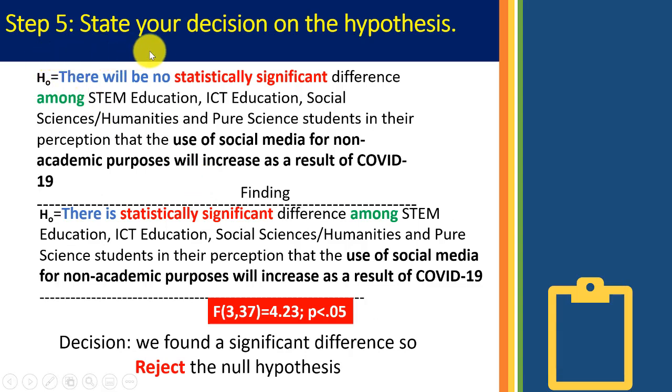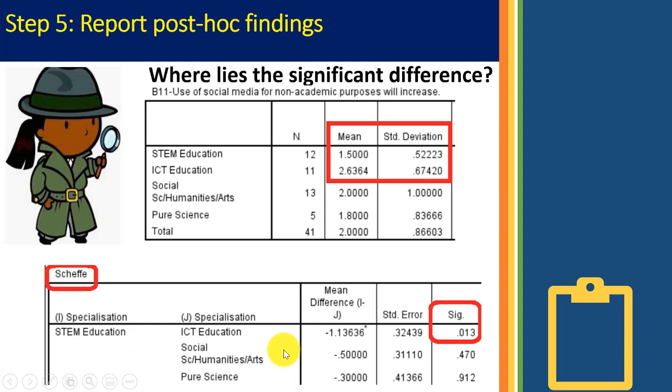So number 5 is state your decision on the hypothesis. We said that there will not be any statistically significant difference among these groups on this measure. We found that there is a statistically significant difference: F(3,37) is equal to 4.23, P less than 0.05. So our decision is, since we found a significant difference, we have to reject the null hypothesis of no significant difference. So where lies the significant difference? That's the report of the post-hoc findings.